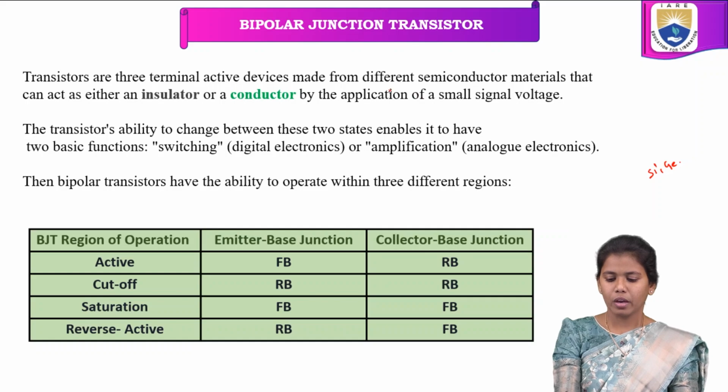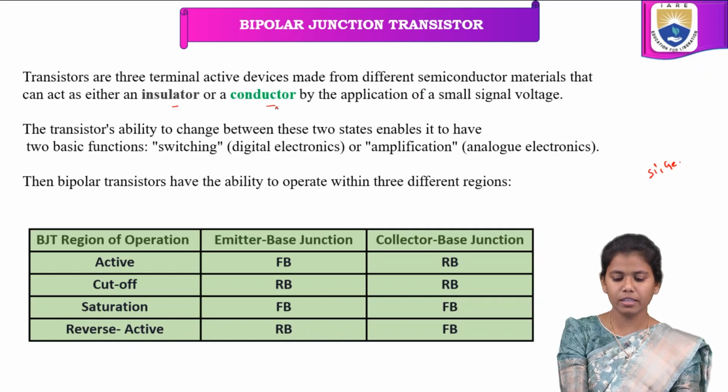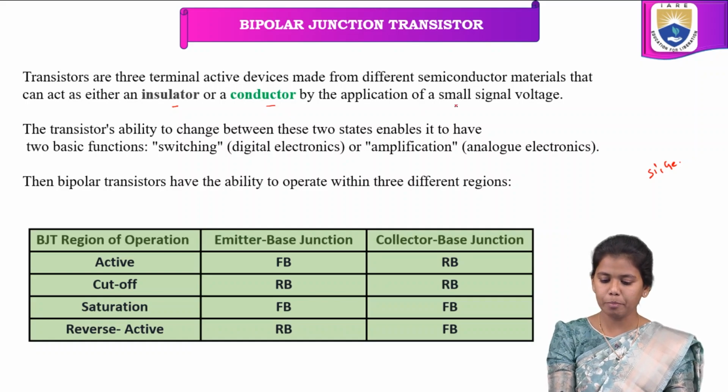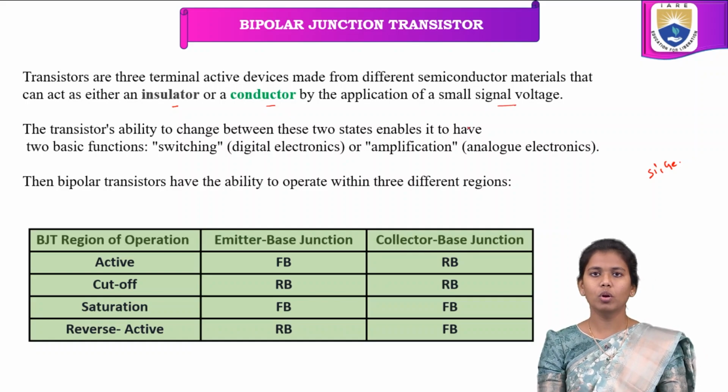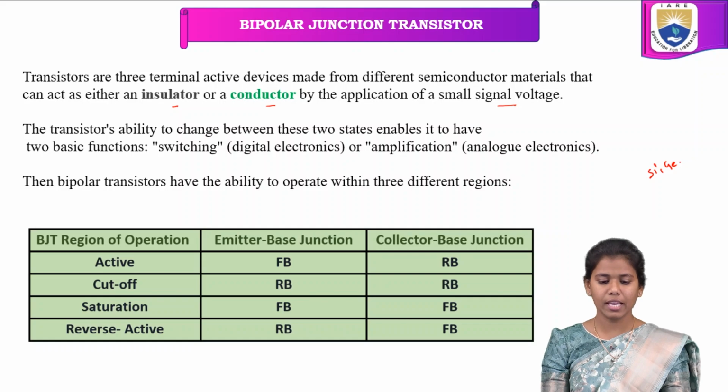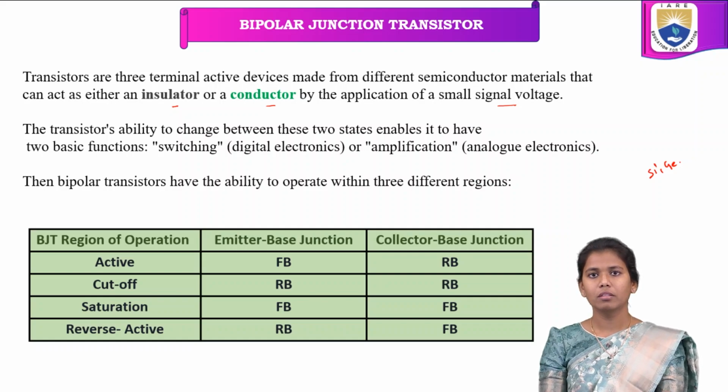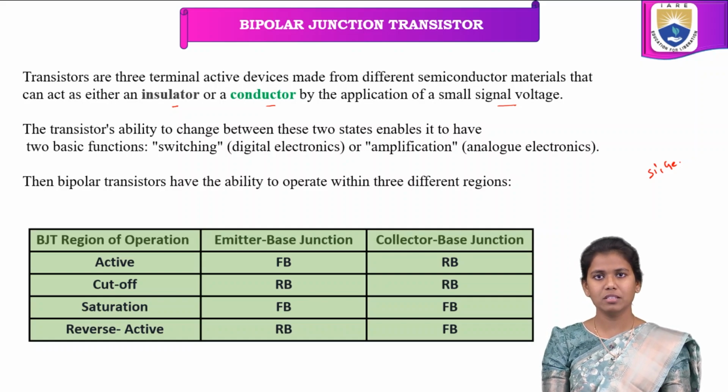Different semiconductor materials can act as either an insulator or a conductor by application of small signal voltages. What is meant by insulators? We know that insulators resist the current flow, right? And what is a conductor? It conducts electricity, right?